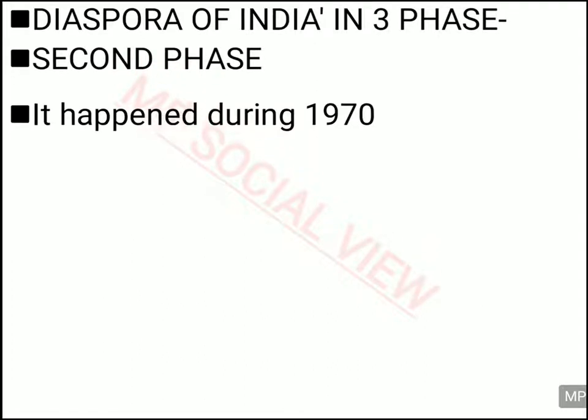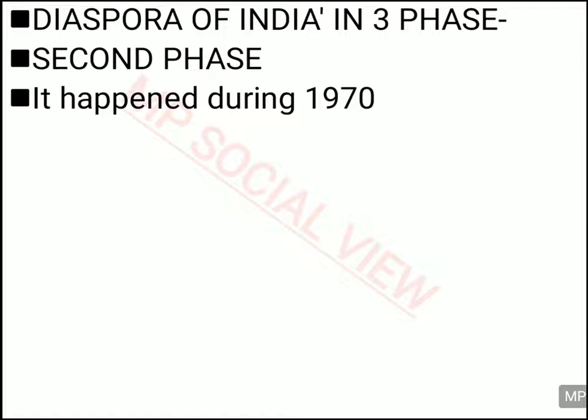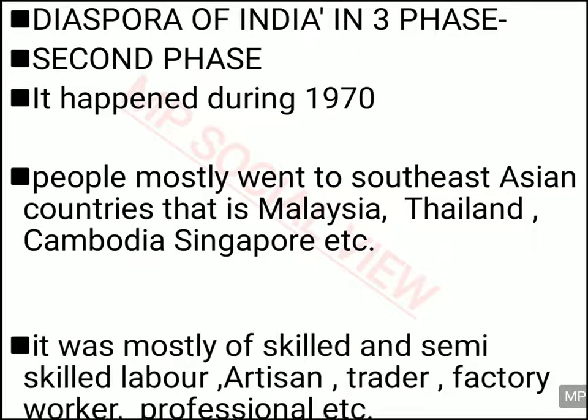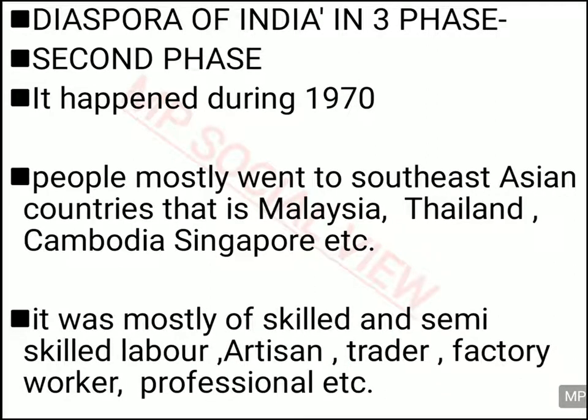Now we will see the second phase of India's diaspora, which started in 1970. At this time, the people mostly went to Southeast Asian countries like Malaysia, Thailand, Singapore, Cambodia, etc. In these places, at that time, mostly skilled and unskilled laborers were transported. Earlier, in the first phase, only unskilled labor went. But now the skilled or semi-skilled laborers were allowed to go. Mostly artisans, traders, factory workers, professional workers, etc. They went to these countries for job purposes.